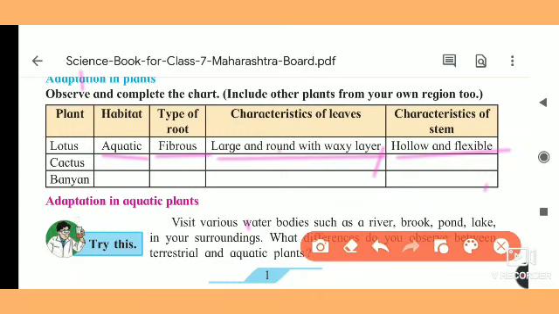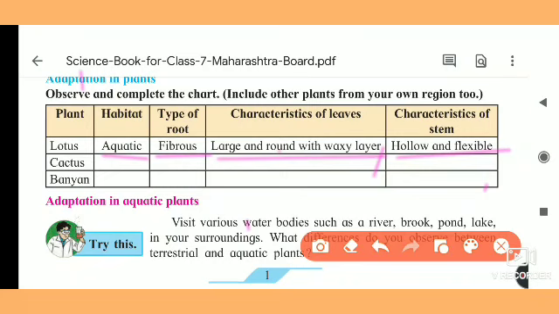The thorns are the leaves of the cactus, and the leaf-like structure which is seen is actually the stem of that cactus plant.